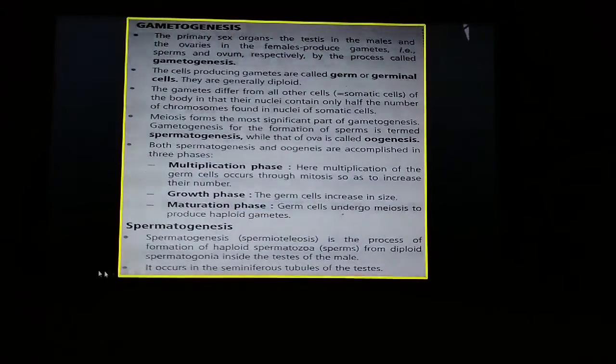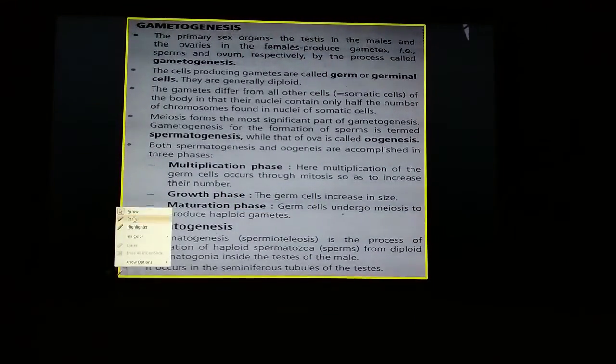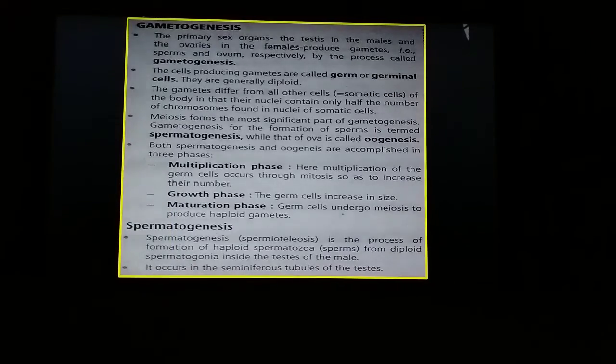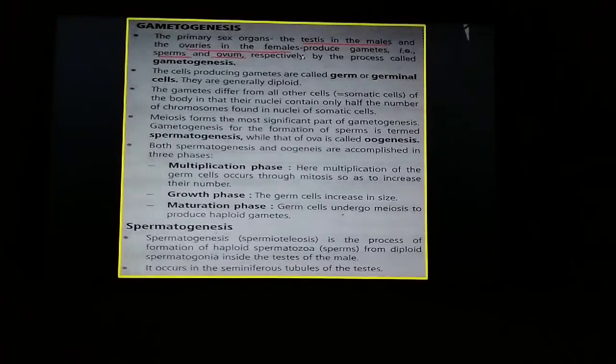So what is gametogenesis? We all know that gametogenesis is a process of formation of gametes, that is sperms and ovum. Sperms are produced in the testes in the males, whereas ovum or egg is produced in the ovaries in the females. So this process is known as gametogenesis.